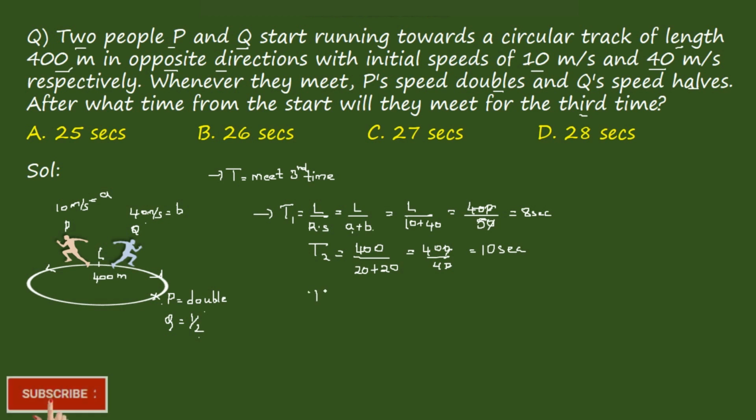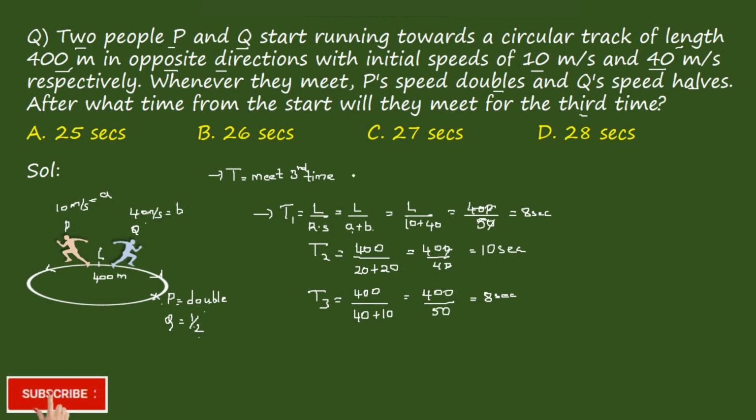At the third time when they meet, the time taken is again L by A plus B. Length is 400. Here P is moving with the speed of 20 meters per second. But when they meet, again the speed becomes double for P, so 20 doubled is 40, plus Q's speed becomes half, so 20 half is 10, which is again 400 by 50, which is 8 seconds.